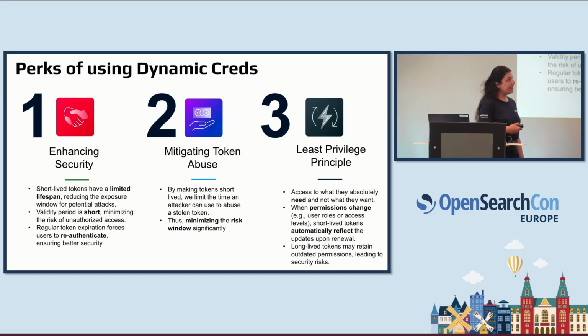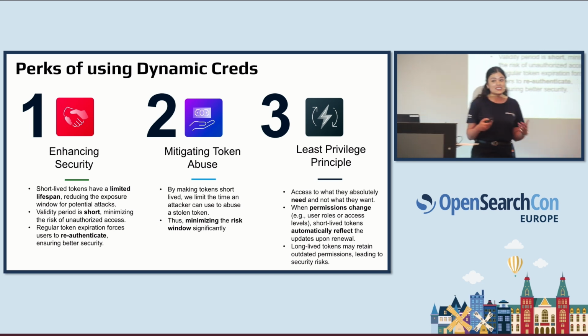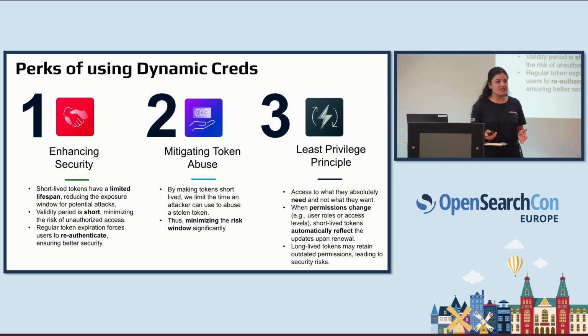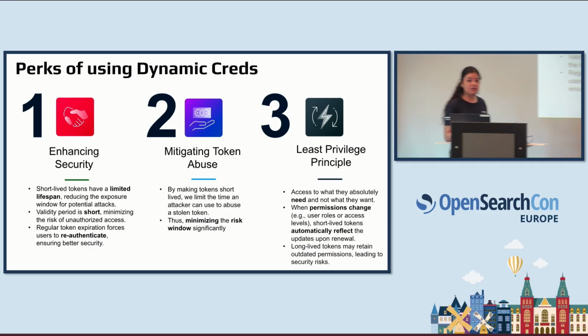And obviously, I love this least privilege principle that AWS has. You give access to what is the bare minimum needed, not to what is wanted rather than needed. That's the difference in giving least privilege. And if you change the permissions you give for that token, the token that was generated will also reflect the changes. That's so amazing. It will change according to the permissions that you are changing. So these are the advantages of using dynamic credentials.